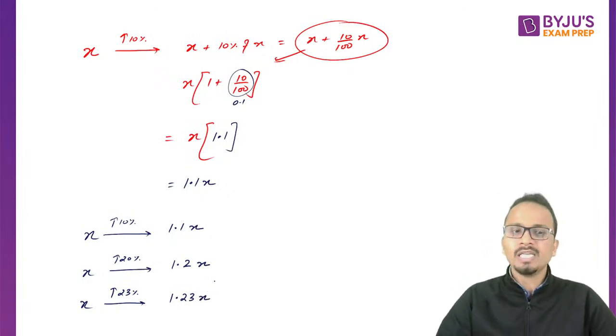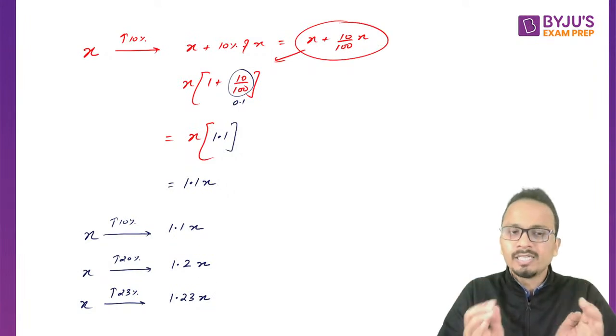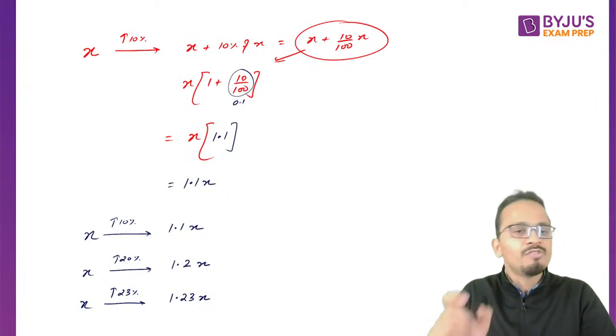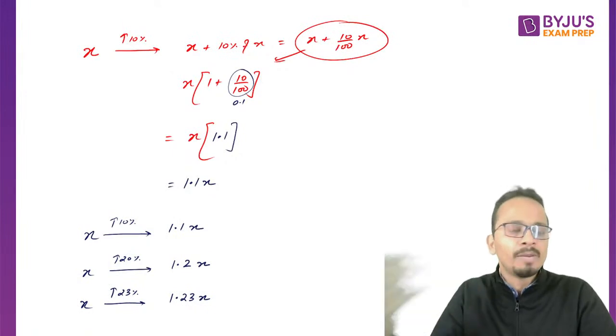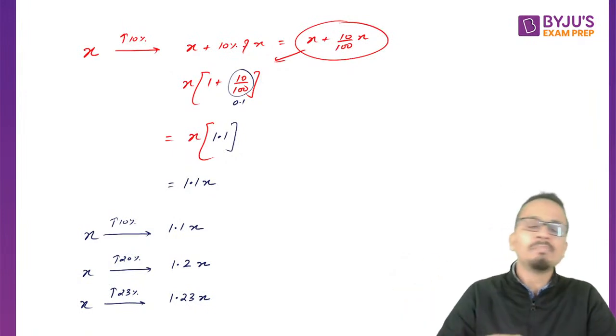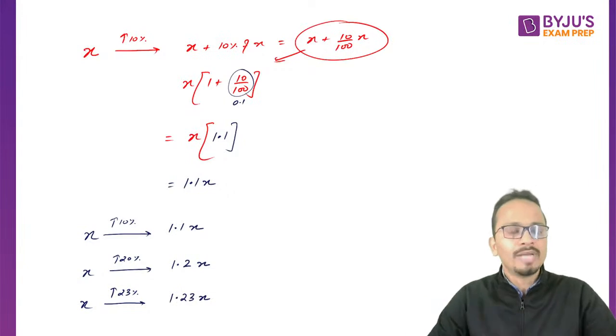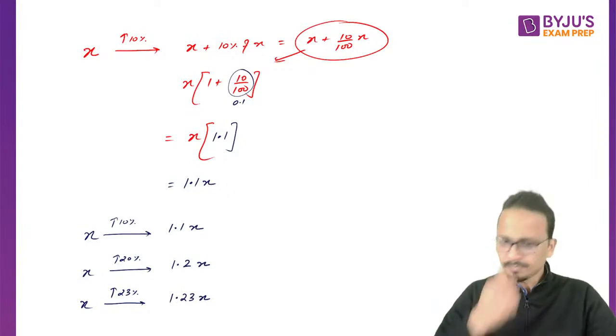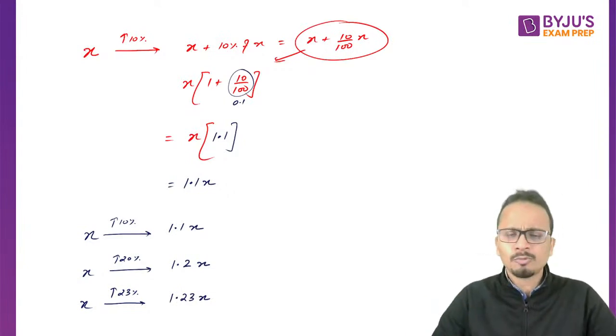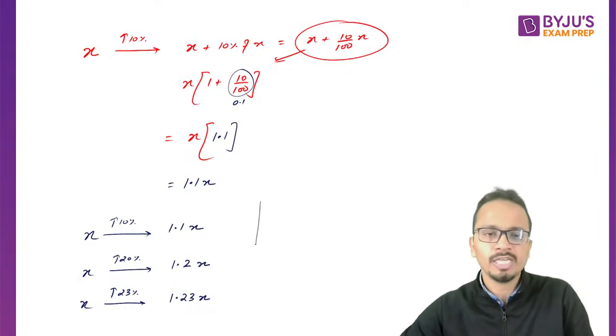So basically, there is a factor of 1.1 or 1.2 or 1.3 which has been multiplied to the original value to get the final value. This is the procedure that we use when we are going from initial value to the final value and there is a percentage increase.